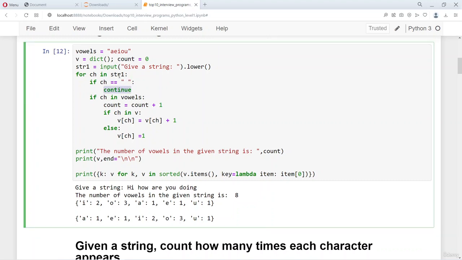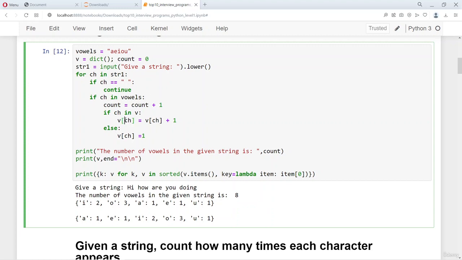We don't count the space in the string. So this is important, because whenever a space occurs, we don't want to consider that in characters. We just want to go to the next one. And if the given character is in vowels, which is A, E, I, O, U, the number is incremented. All right, the number of counts of the vowels is incremented, and also the V is the dictionary which keeps a tab on the frequency of vowels that is present in V.